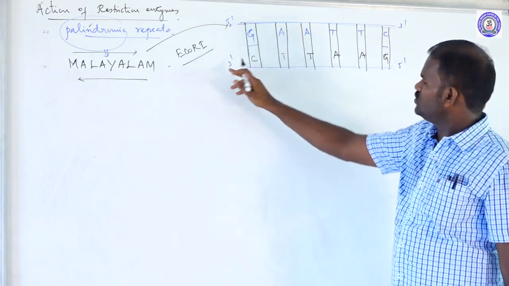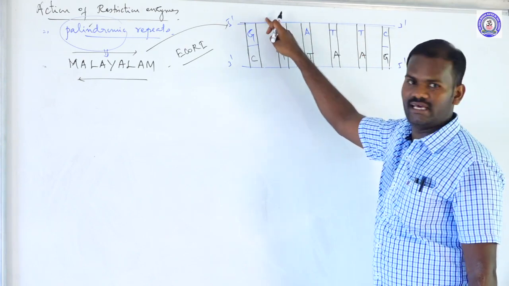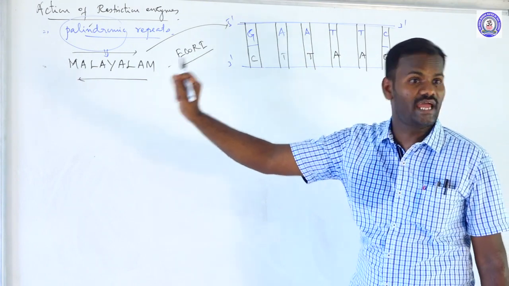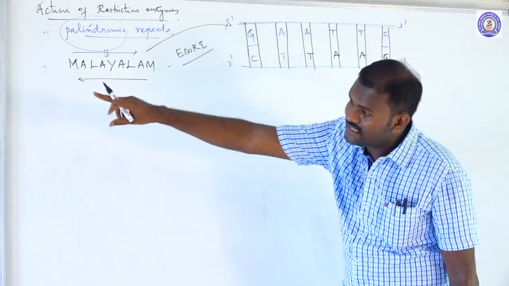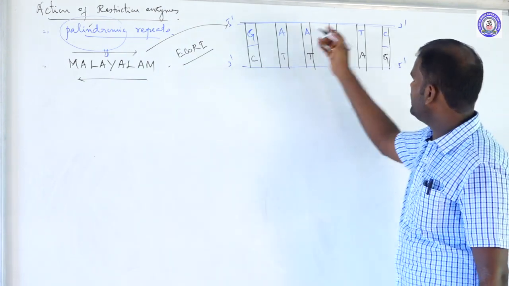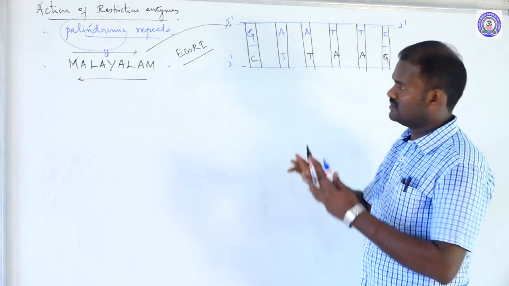EcoRI cuts the DNA sequence slightly away from the center. Whereas HindII, the first discovered restriction enzyme, cuts the DNA at the center to produce blunt ends. But EcoRI recognizes a sequence slightly away from the center.